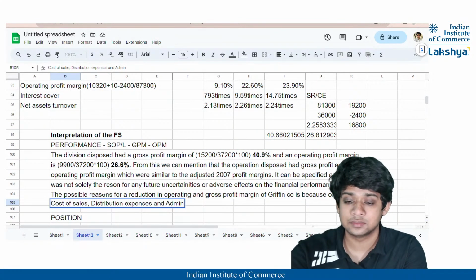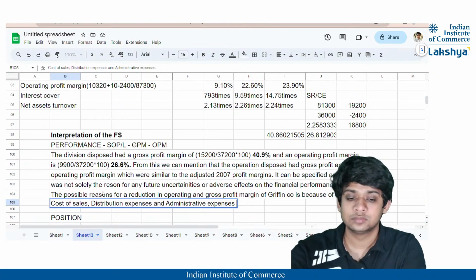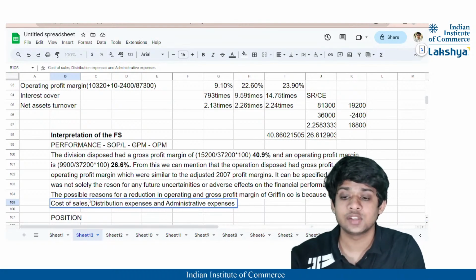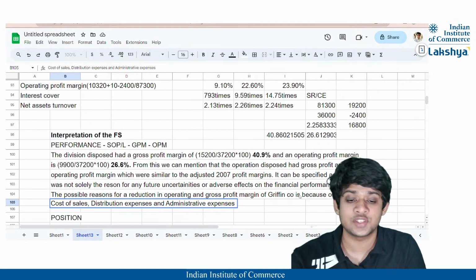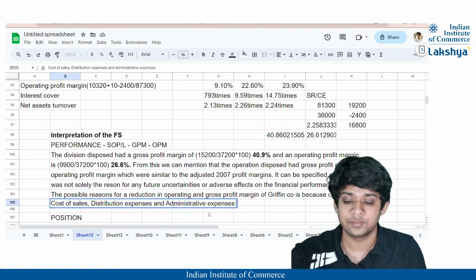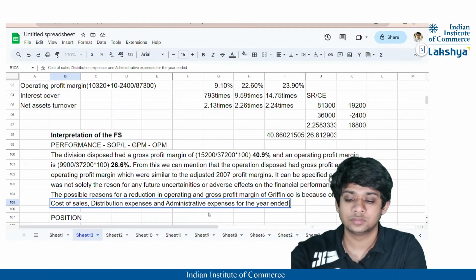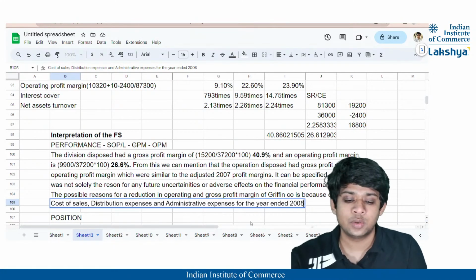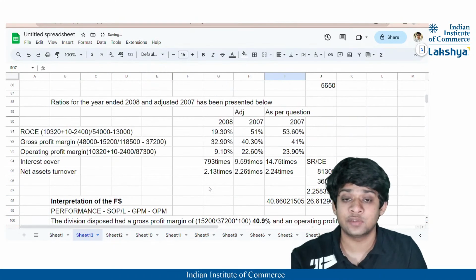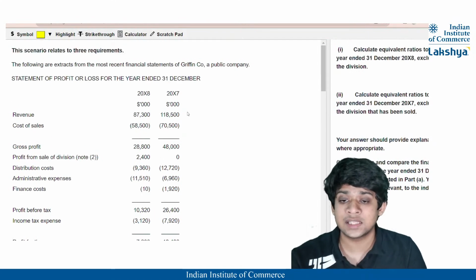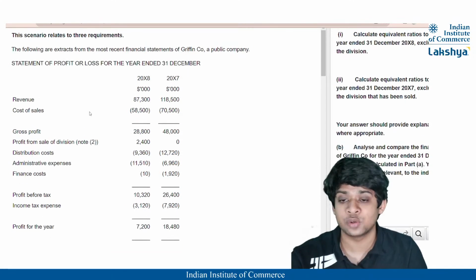Administrative expenses, right? So the possible reasons for a reduction in these two of Griffin Company is possibly because of the ill maintenance of these three for the year ended 2008, right? You can clearly specify it like this, but you have to first check what has resulted in these values being so low, right?